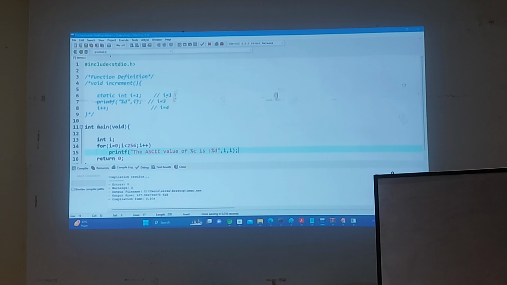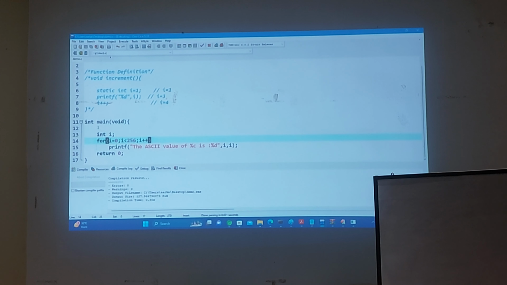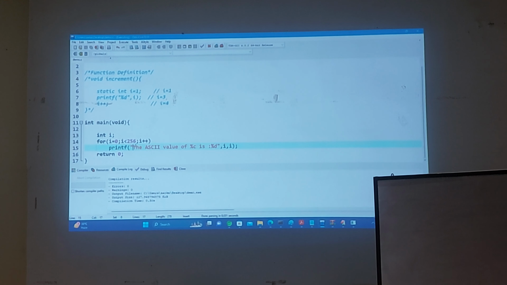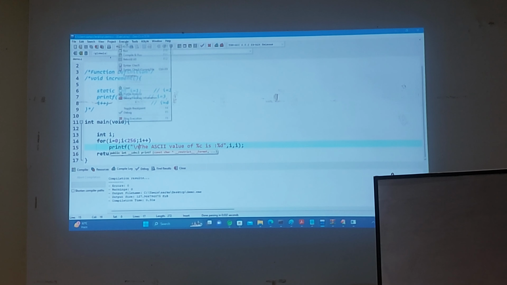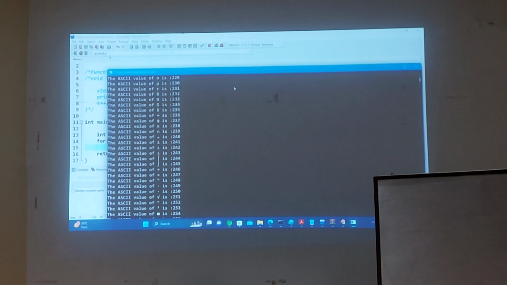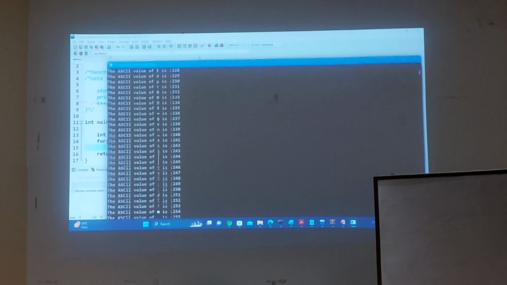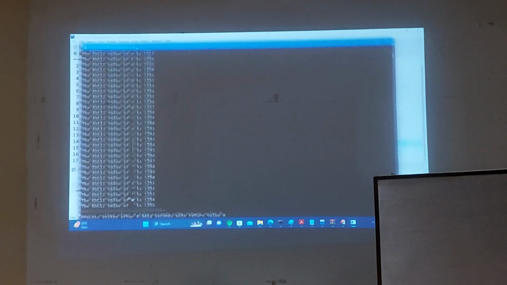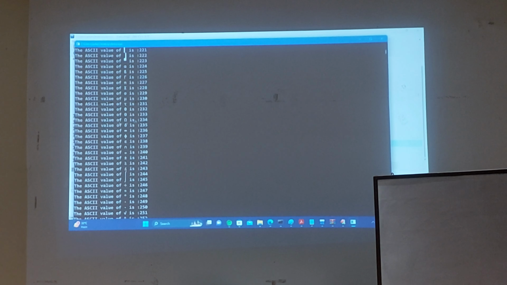If you have any doubt at any stage, sir, what is the ASCII value and corresponding character? No need to go to the internet. You can just write your code and check. Execute, compile and run. Yes. But some characters are non-printable in this console, so we are not able to see them. But mostly we will see.